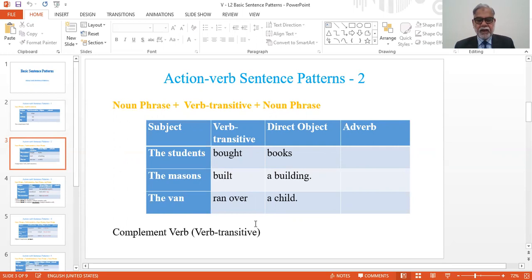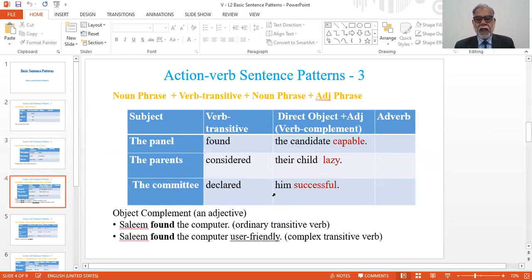This sentence has verb complement. And in the first example, books is verb complement. In the second example, a building is verb complement. And in third example, a child is verb complement. In next pattern, noun phrase, verb transitive, noun phrase, adjective phrase.